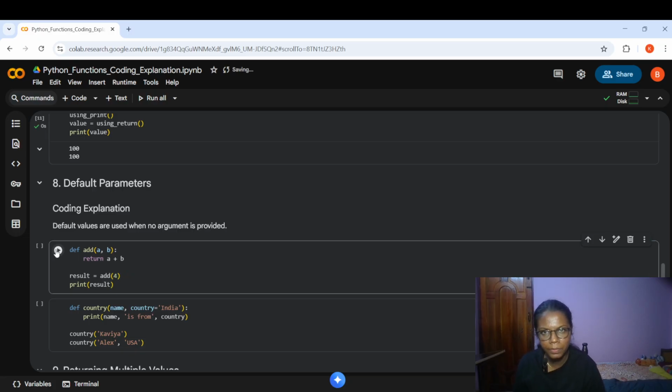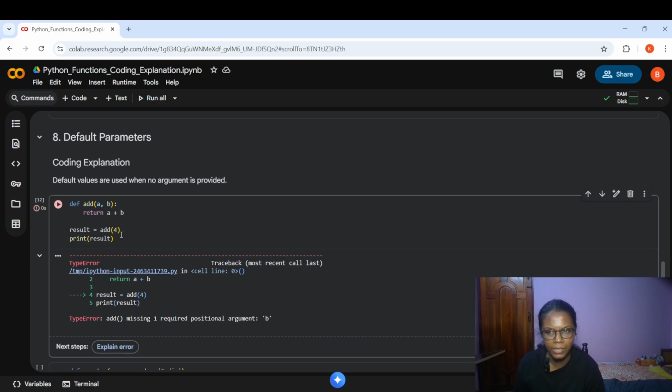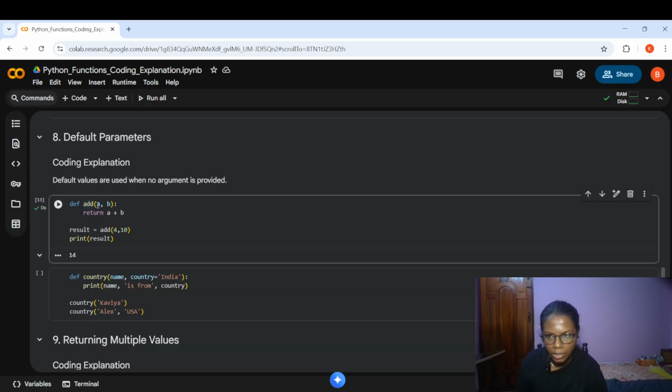Guess the output? Some people might have guessed it right. It will throw an error because for these parameters, we do not have enough number of arguments. I should give 10 or some other number because based on the number of parameters, the number of arguments should be decided. So if the equal number is not there, it will throw an error.